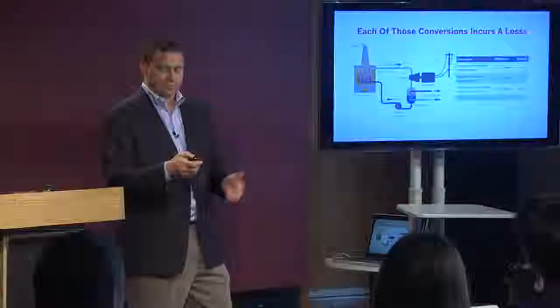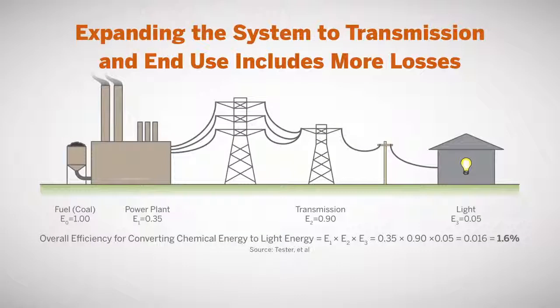Well, if we expand that system to include transmission and the losses with transmission, it gets even worse. The power plant is like a 35% efficiency at the start of this chain of events. Then you have transmission as about a 90% efficiency. Maybe it's really 93%. Then you have a light bulb with 5% efficiency. And if you go through all that and multiply them out, you get 35% efficiency times 90% efficiency times 5% efficiency. You get a net end-to-end efficiency of 1.6%. For every 100 units of coal energy, you get 1.6 units of light energy out of the light bulb.